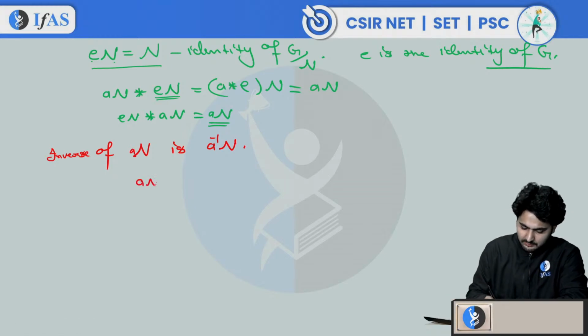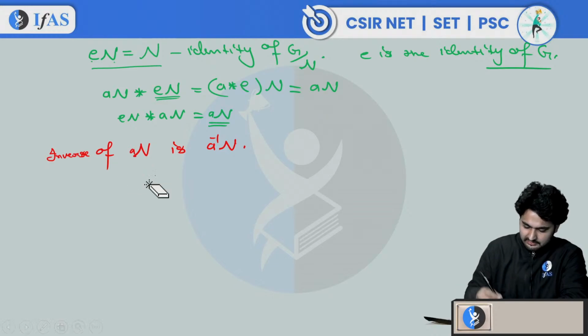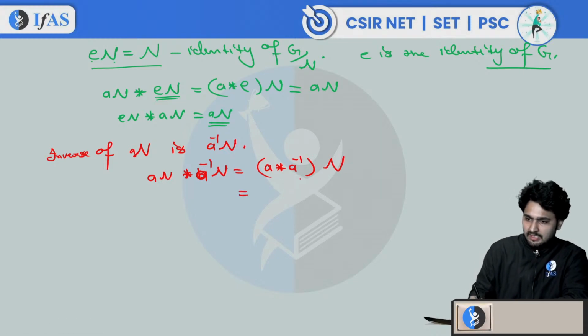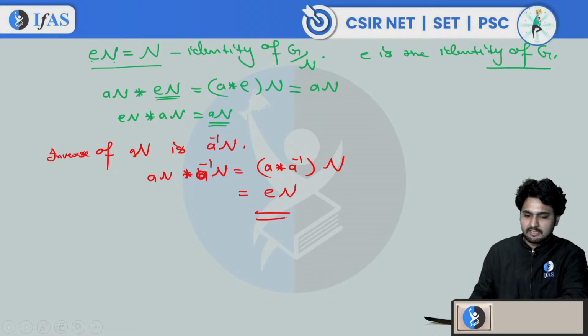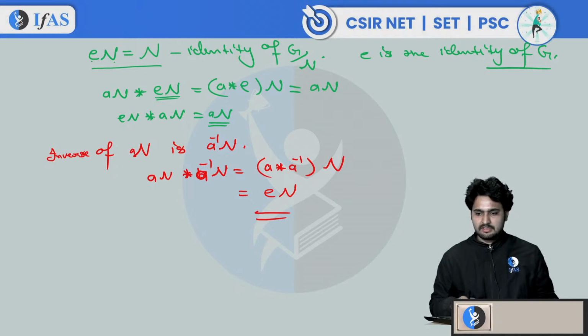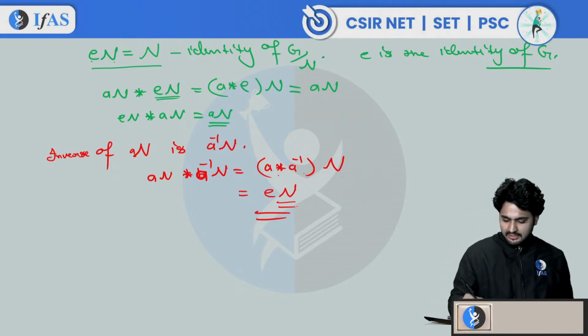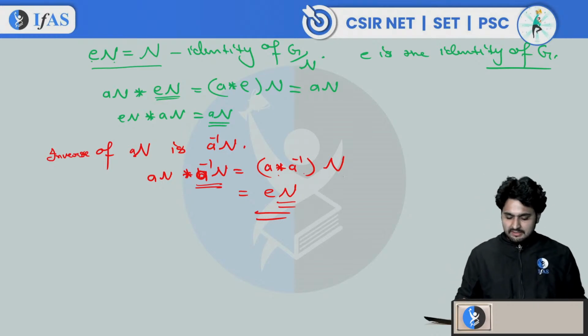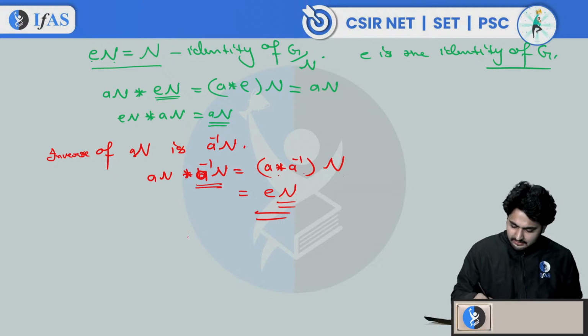Okay, if you do the operation An star A inverse n, this is nothing but A star A inverse n. Is that right? Since A inverse is the inverse of A in G, this will give you En, and we are getting our identity element of G by n. So An star A inverse n is equal to A star A inverse n, which is our identity element. It means that A inverse n is the inverse of An in group G by n. Correct or not, right?